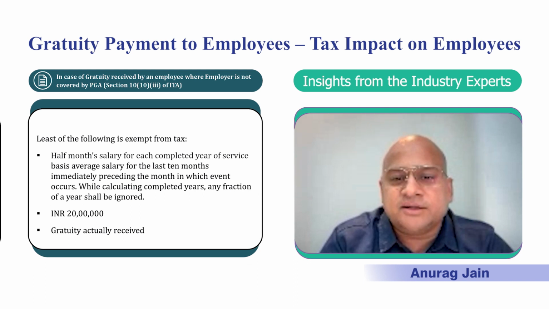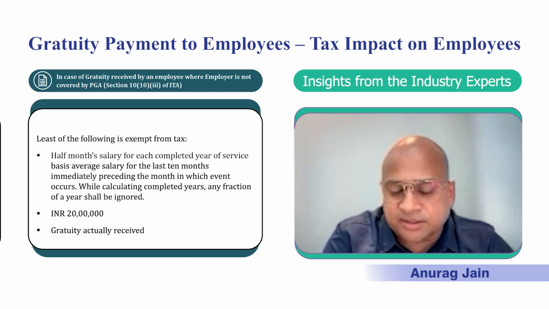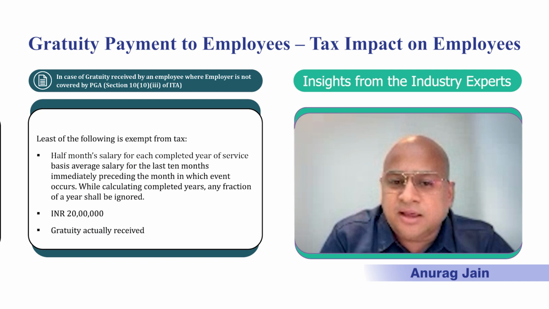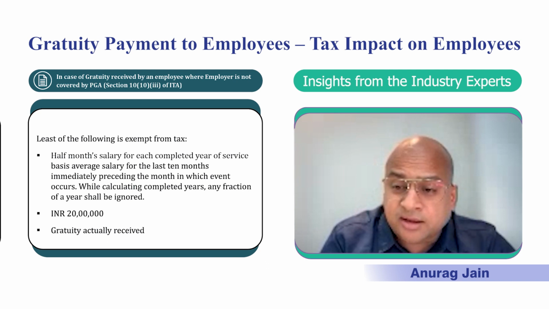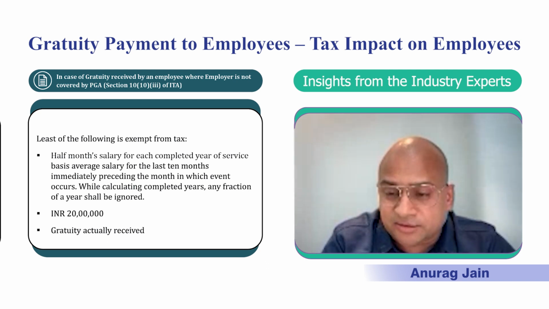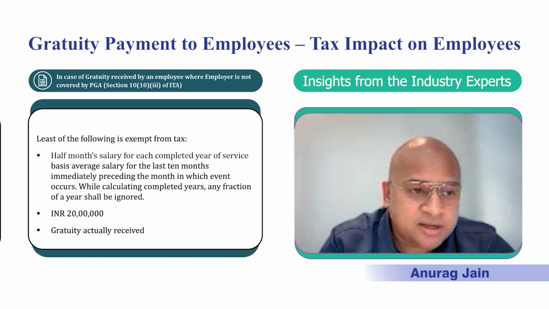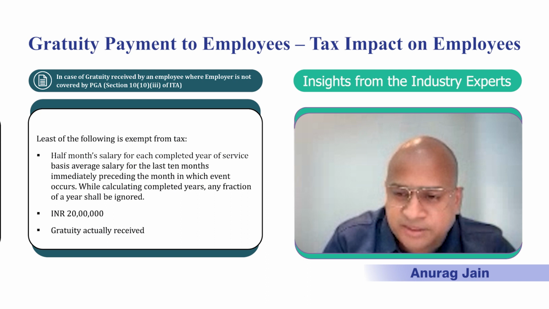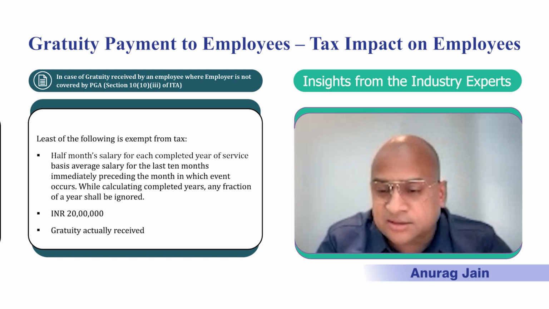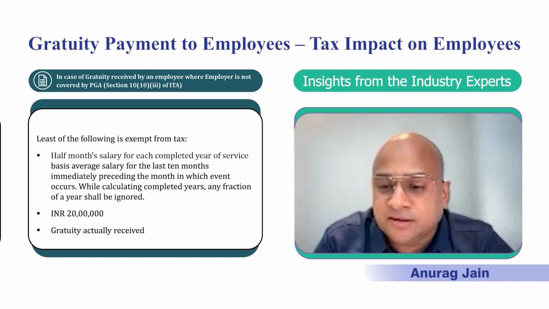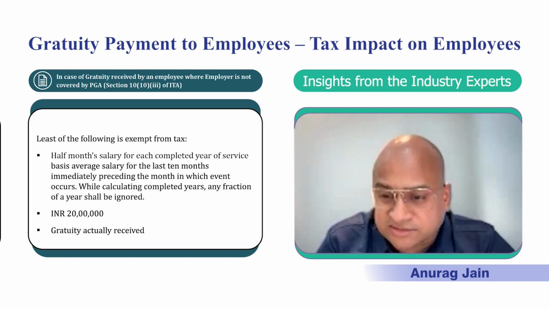The second important factor is that in the former bucket, the formula is 15 by 26. Here they are using half month, so it will be 1 by 2 or 15 by 30. Another thing is the completed year of service. Let's suppose a person has rendered a service of 6 years 7 months. In the first bucket it will be construed as 7 years. In the second bucket it will be construed as only 6 years, because a fraction of that is not considered.